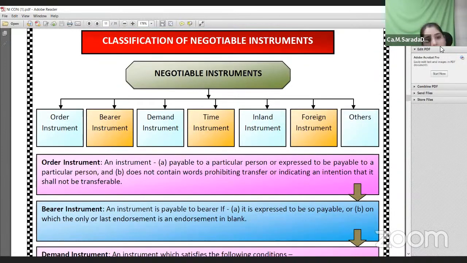Important. There are order instruments, bearer instruments. The classification of negotiable instruments are of following types: order instruments, bearer instruments, demand instruments, time instruments, and you have inland instruments and foreign instruments on the basis of location. So these are few types, and you have other categories also. Ma'am, what is an order instrument?